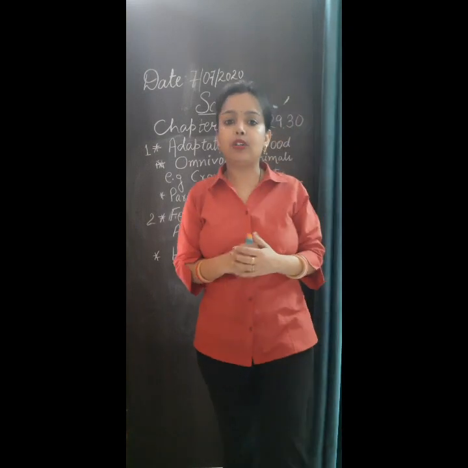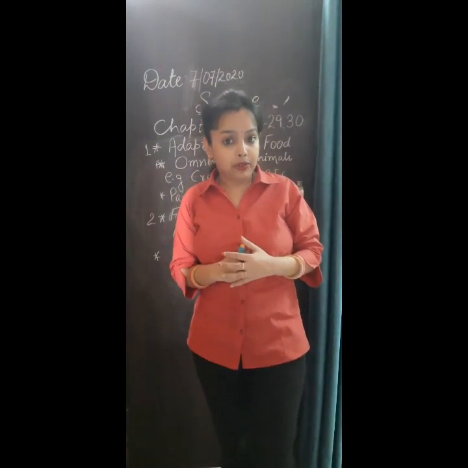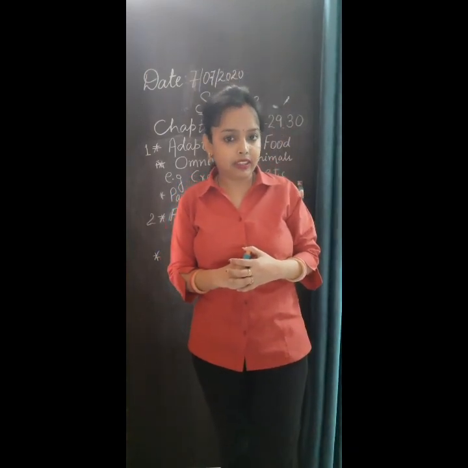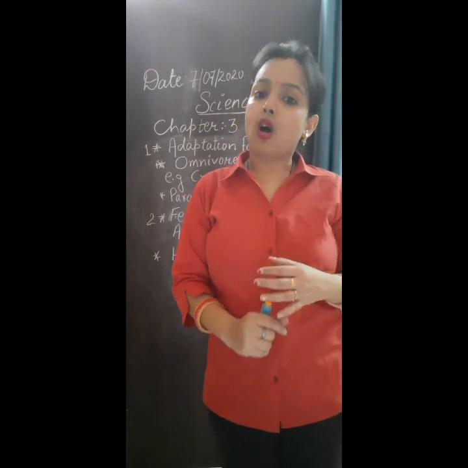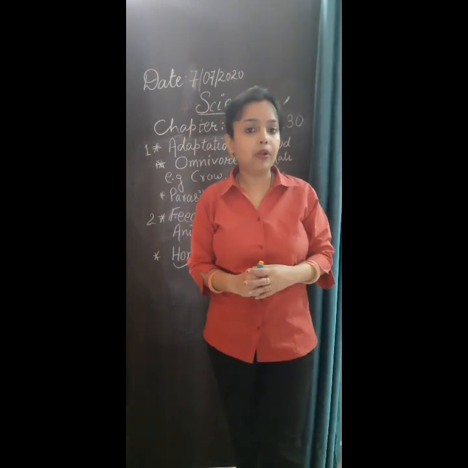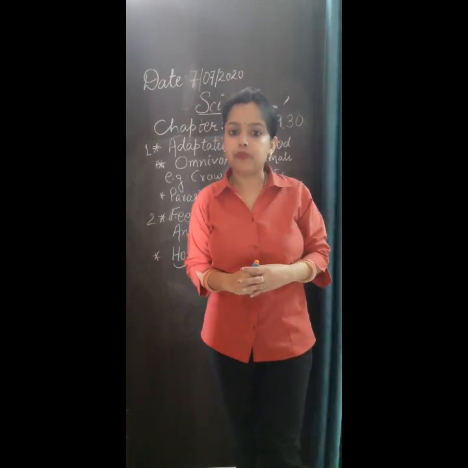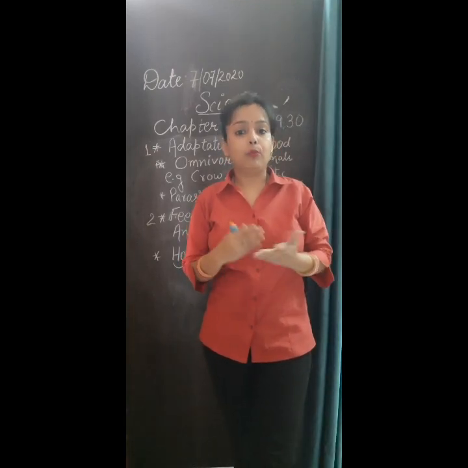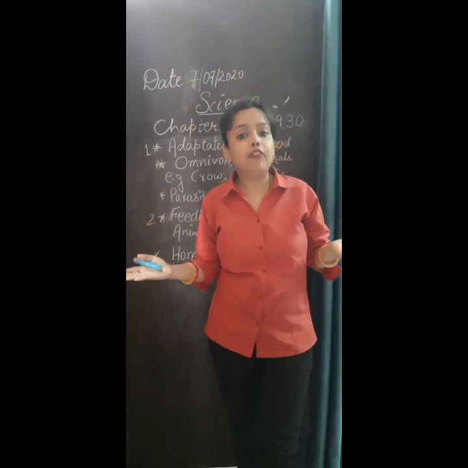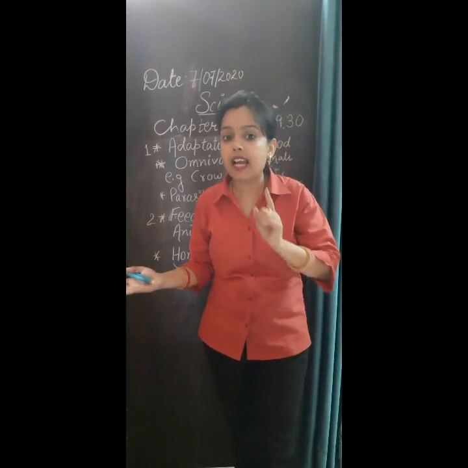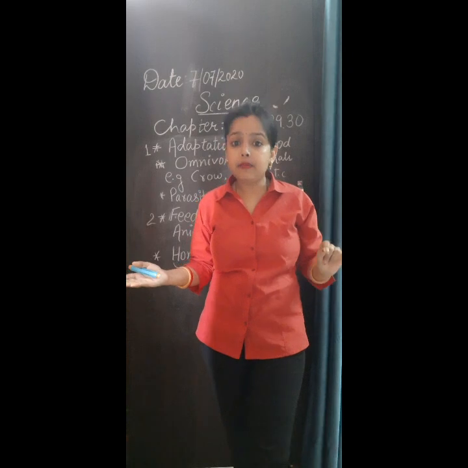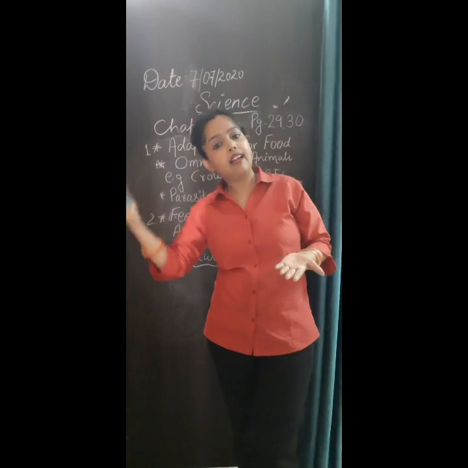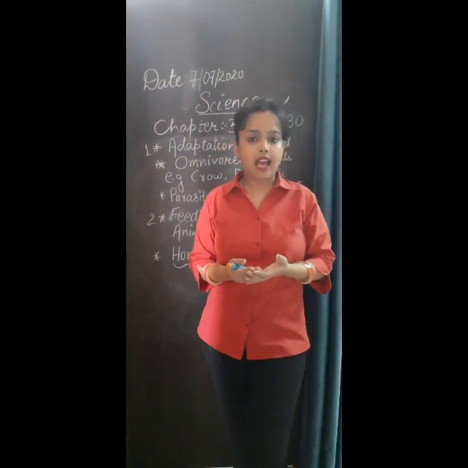Now look at your book. You have your book with yourself, class? Yes. Now on page number 29 there is a topic, omnivorous animals. Now I am going to read that paragraph for you. Omnivorous animals: animals that eat both plants and the flesh of other animals. Remember this line, just underline this. Animals that eat both plants and flesh of other animals are called omnivorous animals.